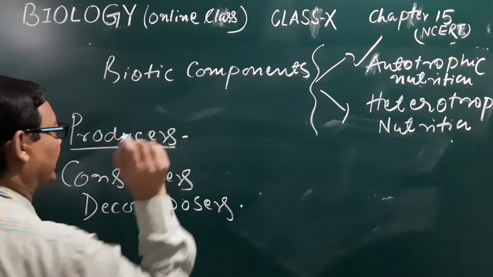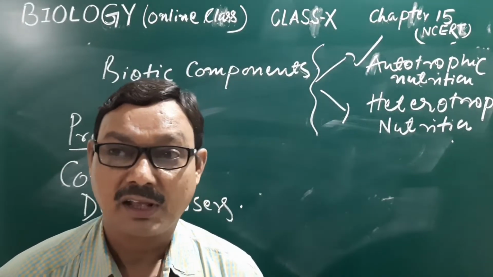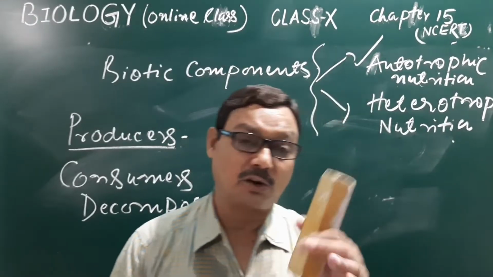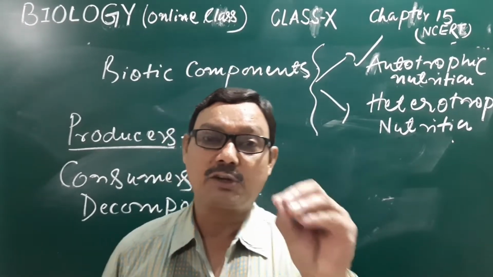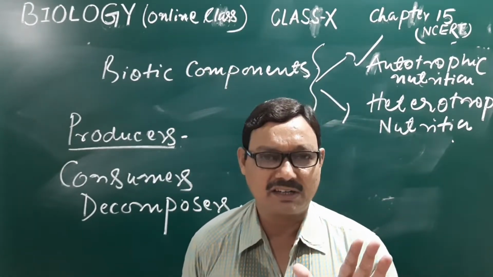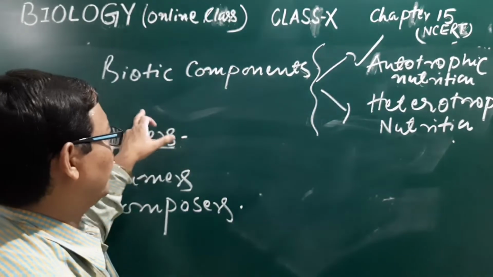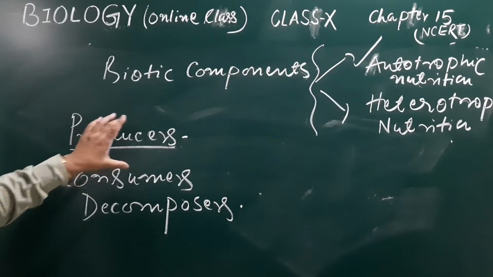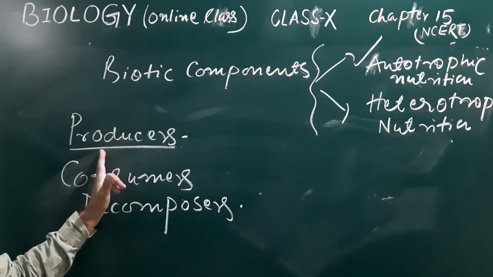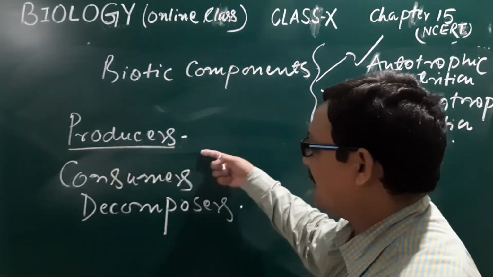The producers can capture radiant energy, solar energy, and with the help of inorganic materials taken from their surroundings, from the environment, they can photosynthesize and synthesize food materials, carbohydrate. All such organisms, from the ecological point of view, we may call the producers. Understand that this is the first basic component part of the biotic factors, and that is the producer.